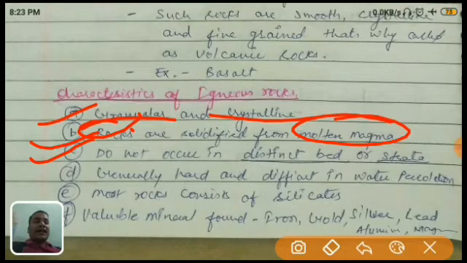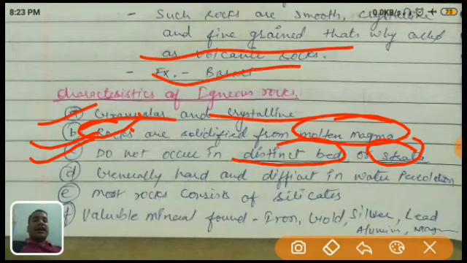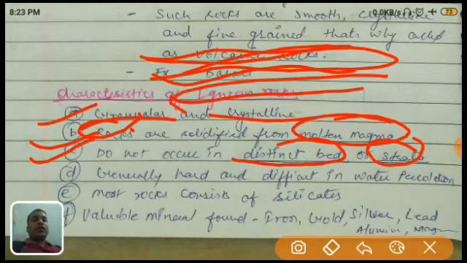Do not occur in the distinct beds and strata. Now, in the next module, you will understand that metamorphic rock is in the form of strata, or beds. It means different layers: one layer, two layers, three layers.